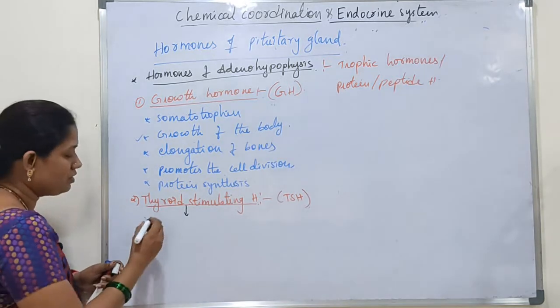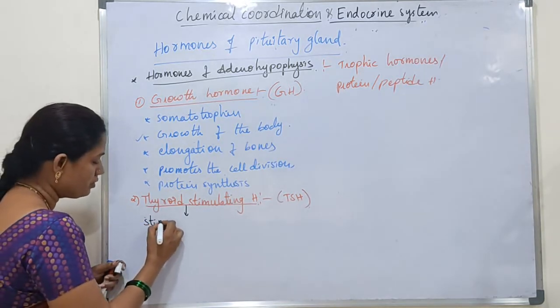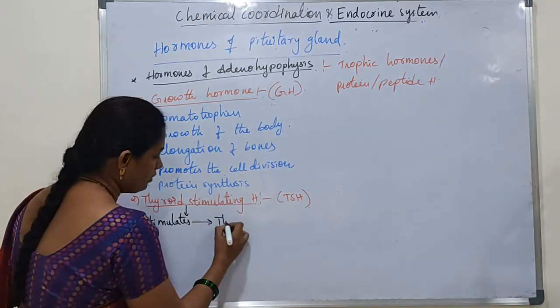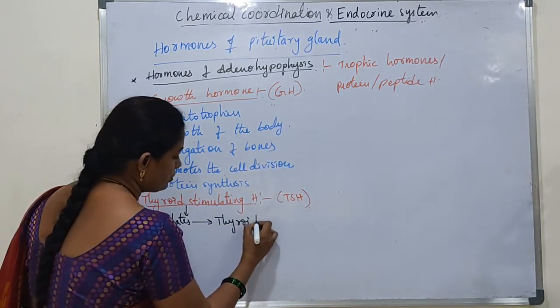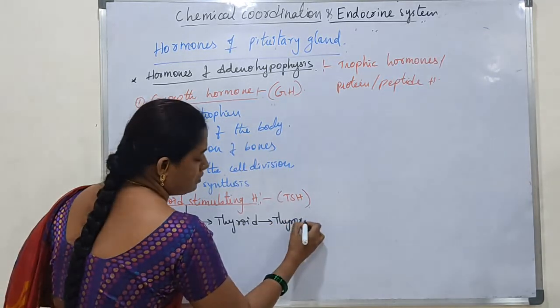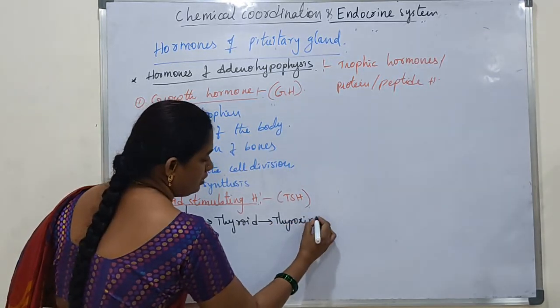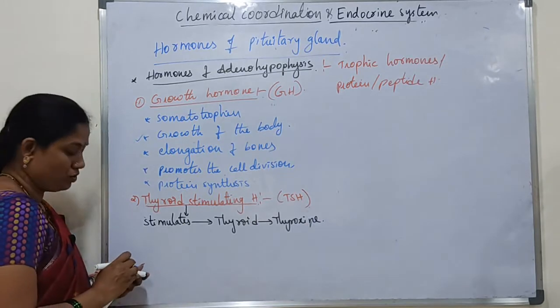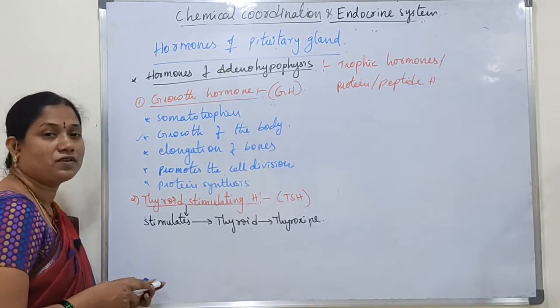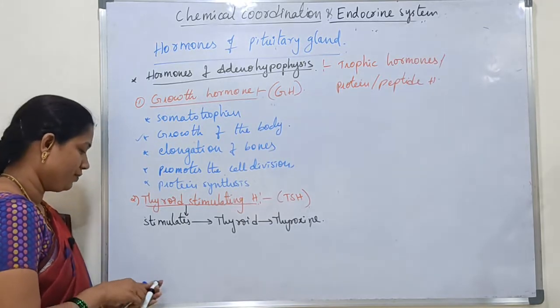It stimulates the thyroid gland to secrete thyroxine hormone. As a result, the thyroid gland secretes the thyroxine hormone. So for the production of the thyroxine hormone, TSH is very essential.